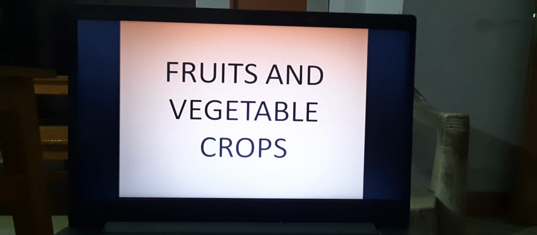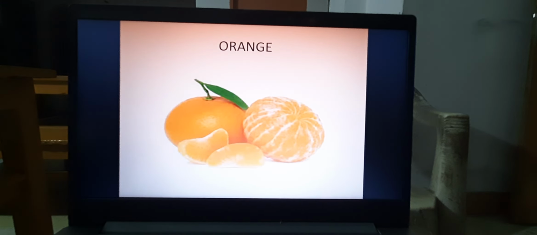Next, coming to the fruits and vegetable crops. Fruits and vegetables give us energy, and at the same time vitamins, nutrients, and about 60% water is stored in the food materials, mainly fruits.